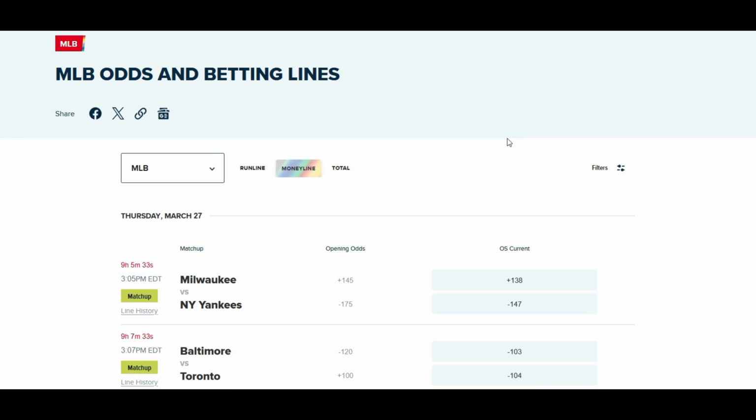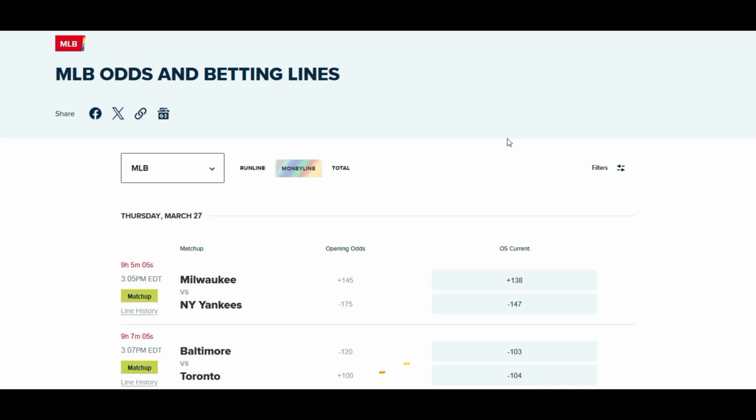In this one we're going to go over the MLB opening day games and how the odds adjusted from the opening to where they are currently. Now the odds are noticeably different depending on the sportsbook you go with, but that's going to change as we approach the opening pitch. But yeah, we're going to start with the Milwaukee Brewers versus the New York Yankees.